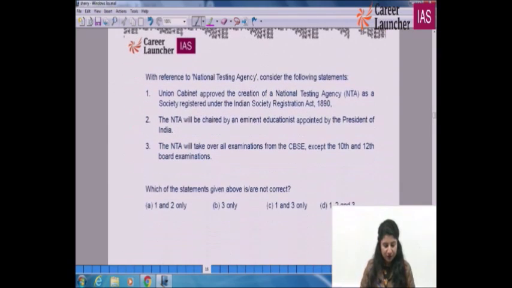So with reference to the National Testing Agency, consider the following statements. These are the questions which do come up from your India Yearbook. Should I read the India Yearbook or leave it, or get that small booklet? Questions can come at any given point of time. Do not leave any book by thinking that it is bulky and boring.